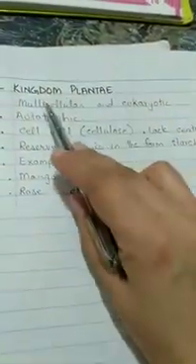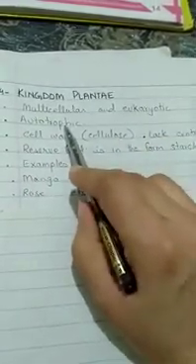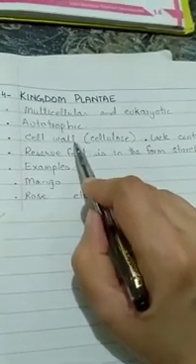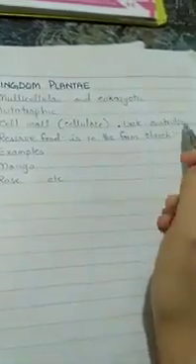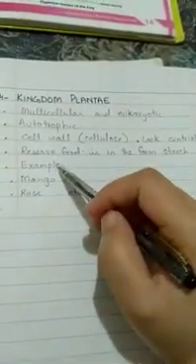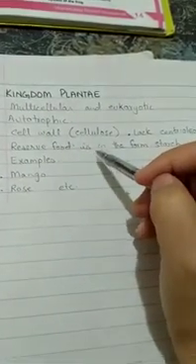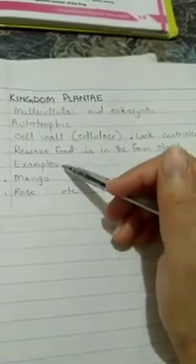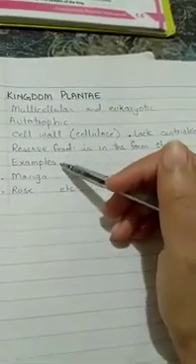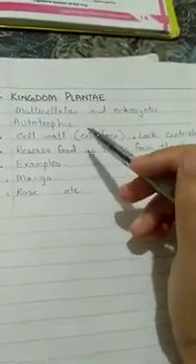Now, here is the summary of this kingdom, kingdom Plantae. They are multicellular and eukaryotic. The second point is they are autotrophic in nature. The cell wall is made up of cellulose, but they lack centrioles. The reserve food is in the form of starch. Examples are mango, rose, and non-flowering plants, mosses, ferns, etc. Or in other words, flowering plants and non-flowering plants. If you write in this form, then it is also right. So that is about kingdom Plantae.